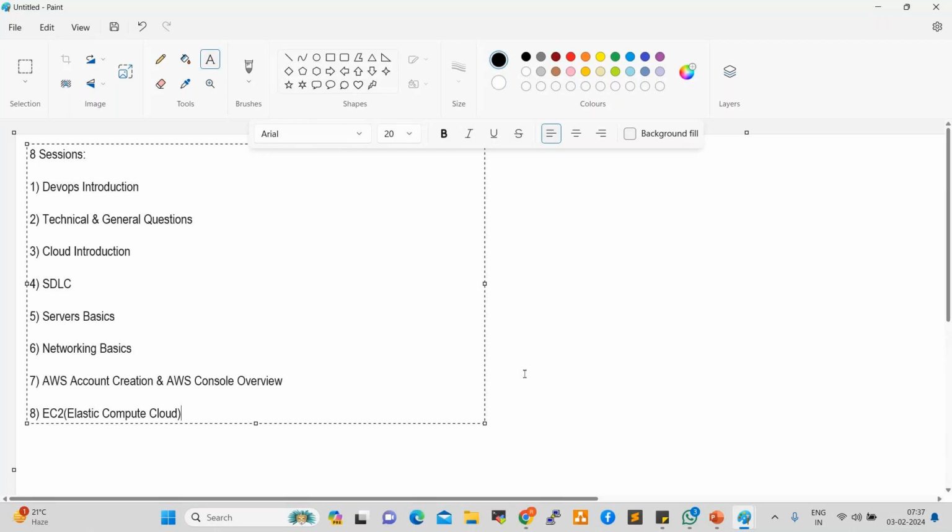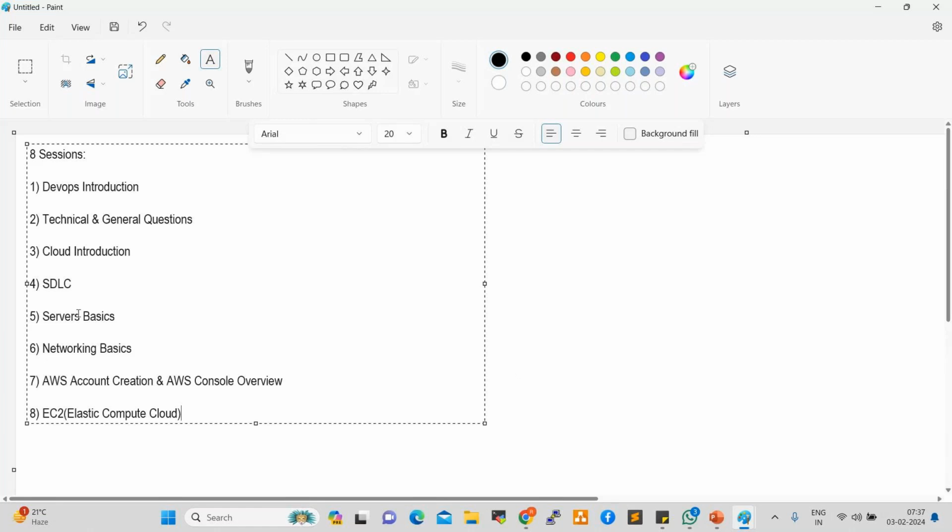Monday onwards, we'll move more into practical. Even the last session, EC2, was also practical, right? Monday onwards, we'll work on all the practical sessions, like EC2, S3, storage, networking, auto scaling, databases. One by one, we'll go.